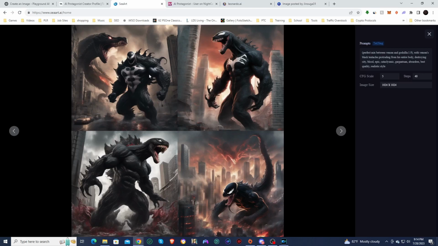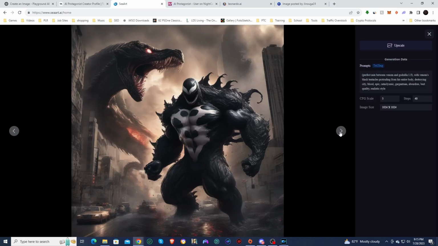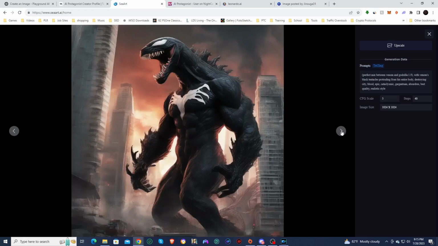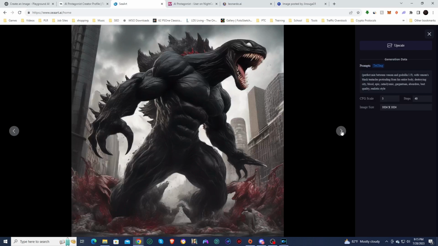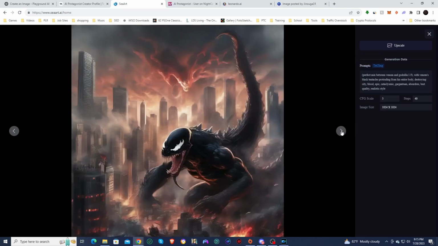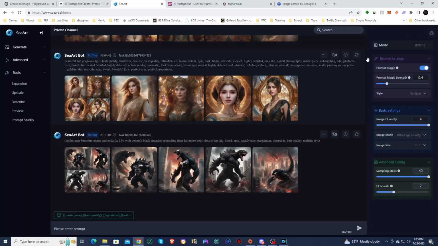So we can see these are also some really nice images. This one actually added something else in the back. But it looks like this one went heavily on the Venom versus the Godzilla. So it looks more like Venom with some extra stuff rather than a blend between Venom and Godzilla. But they all look really good. That monster in the back looks so cool. So you can see the style of each of them are very similar, and that's what you can expect when we're not using any kind of LoRAs or anything like that.